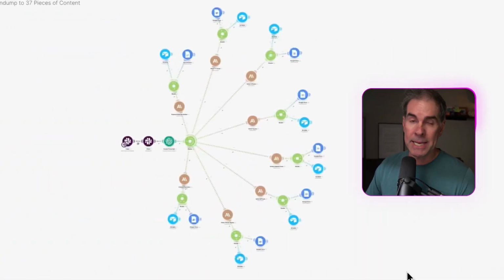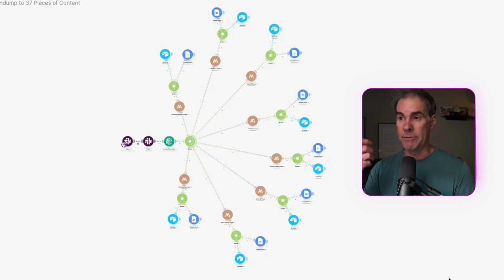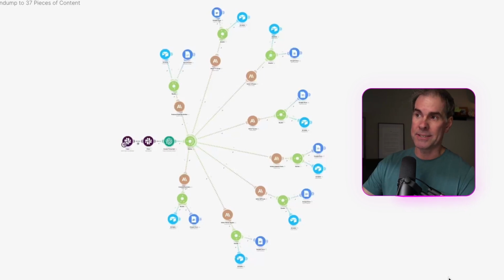So now we're looking at this automation in make.com. This is the automation that has been kicked off by the voice memo that you created being sent into a specific Slack channel. Okay. So I understand automation can look a little bit daunting here.